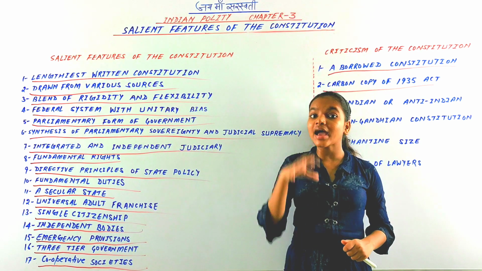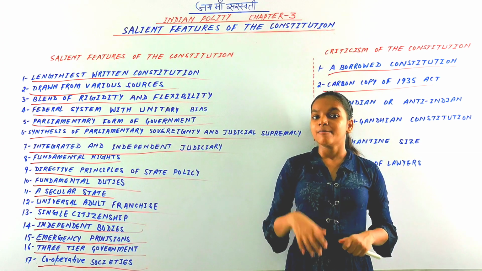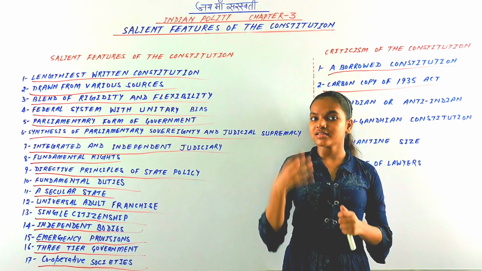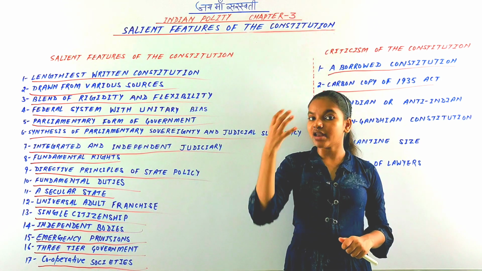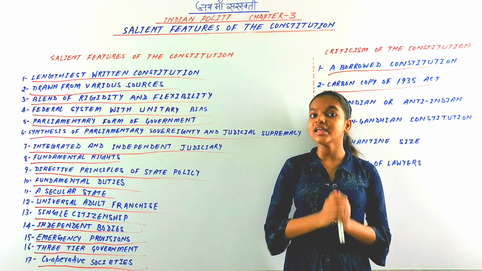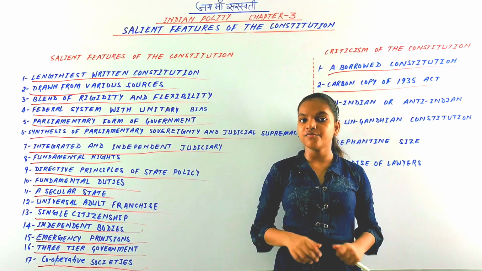For example, N. Srinivasan said that the Indian Constitution, in both its language and substance, is mainly from the Government of India Act of 1935.